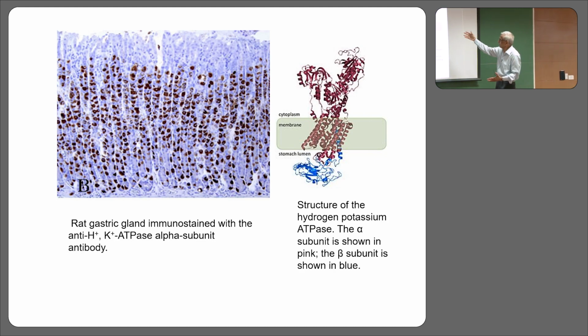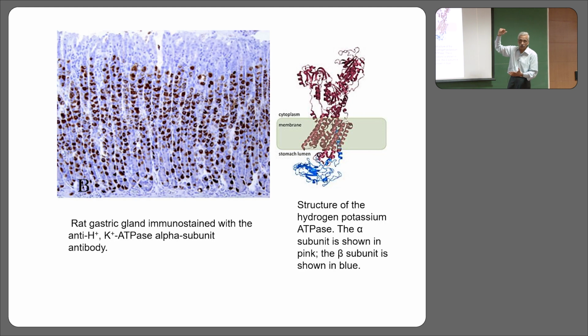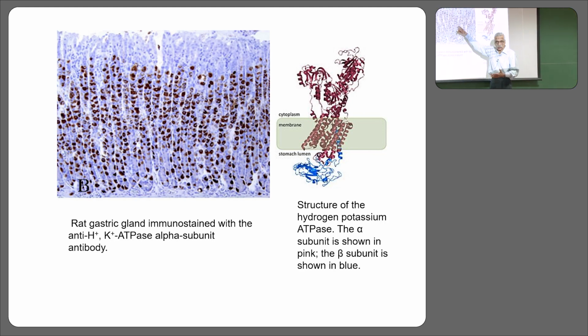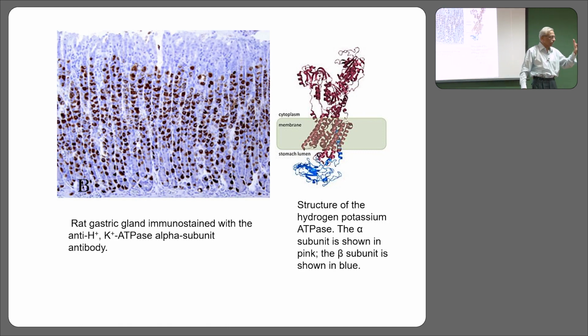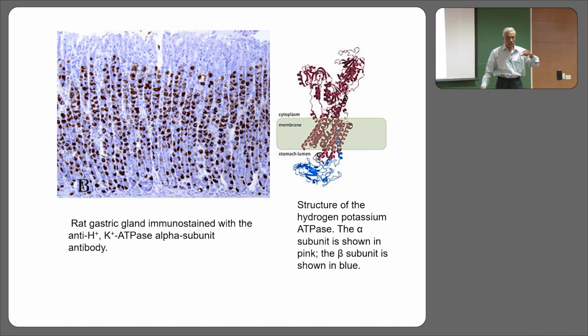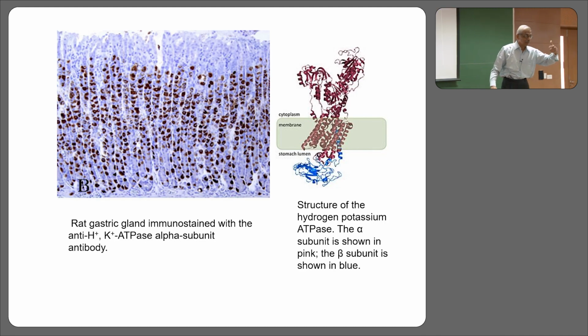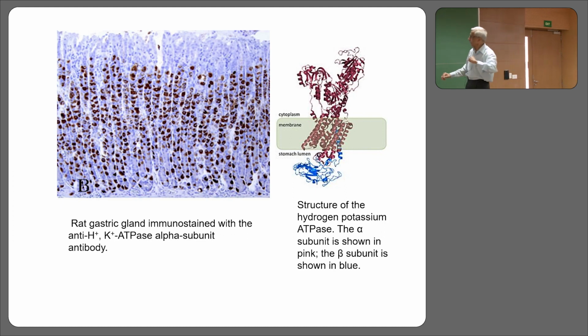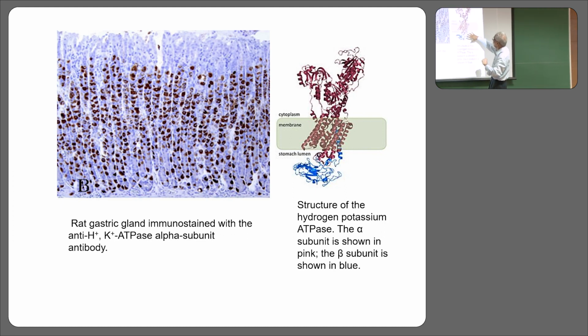Oh, this is a beautiful image. Each dark dot there is a single cell, a parietal cell. You take the plasma membrane of the cell on the apical side, because from the apical side the acid will come into the lumen, and in that sits this beautiful huge protein.